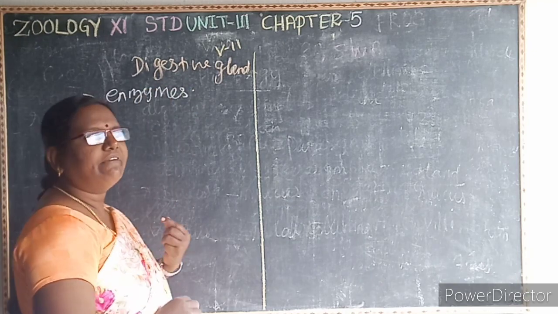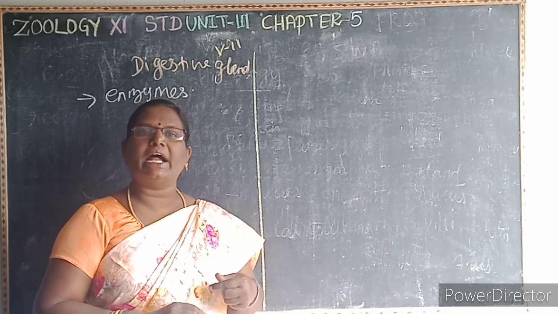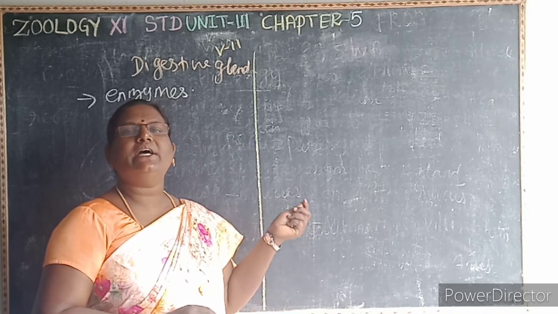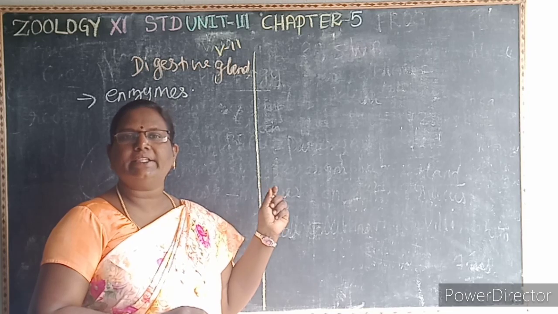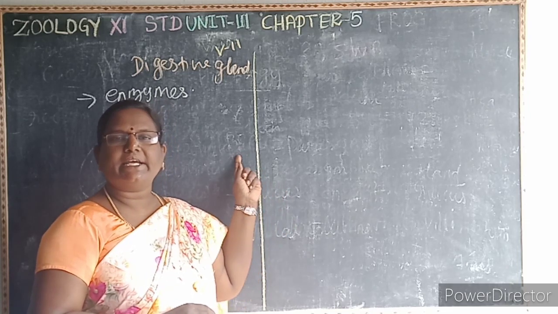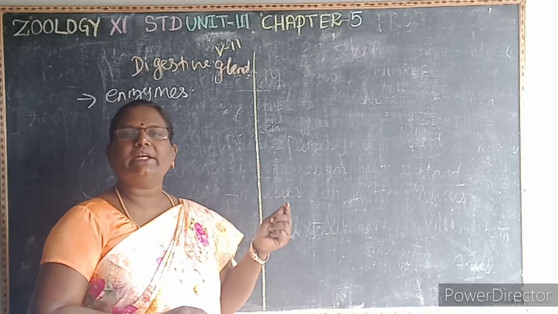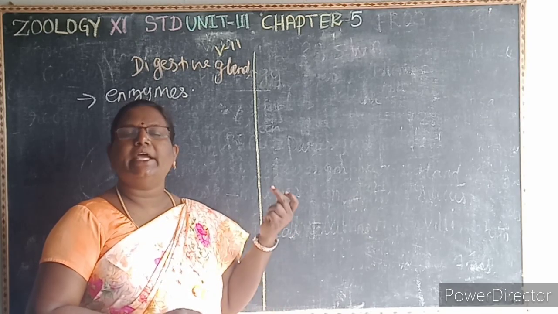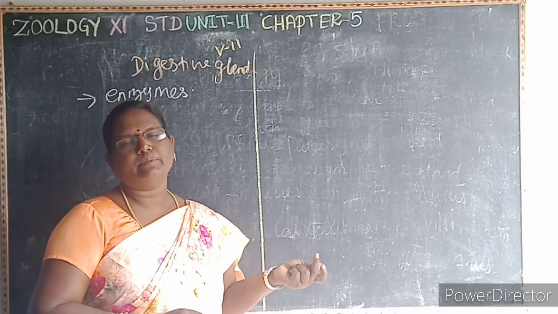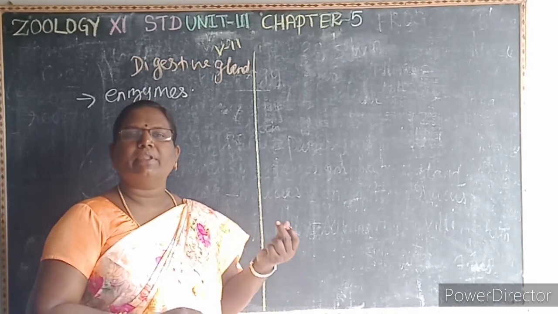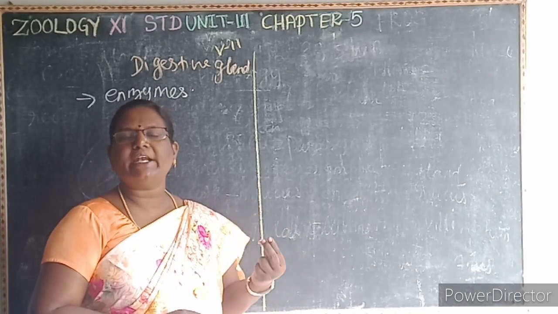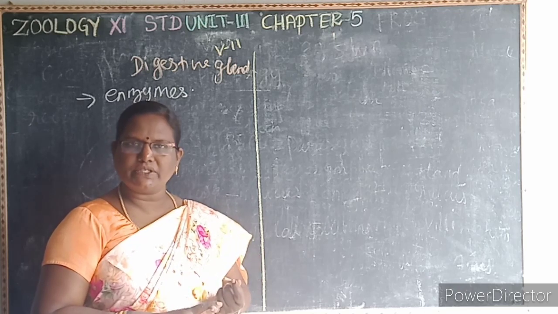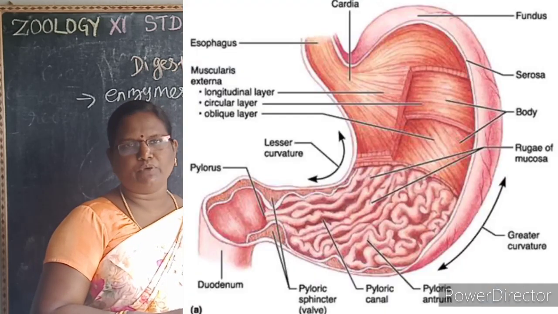So what is the difference between the exocrine gland and the endocrine gland? Exocrine glands have a vessel or duct to carry the secretions. They secrete enzymes. The endocrine glands don't have a vessel or duct to carry the secretions. The endocrine gland secretes hormones. So the pancreas is both an exocrine as well as an endocrine gland, because the pancreas secretes pancreatic juice as well as hormones.